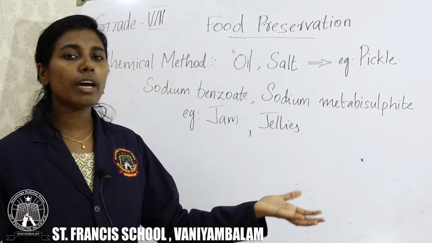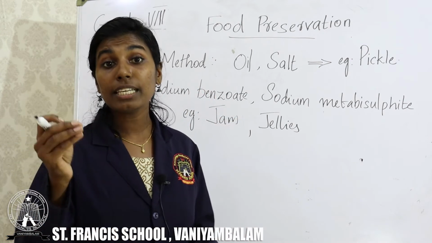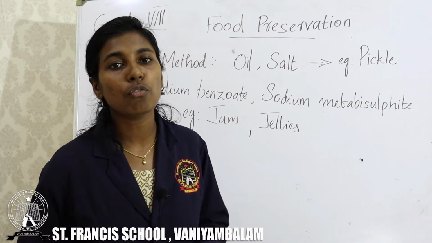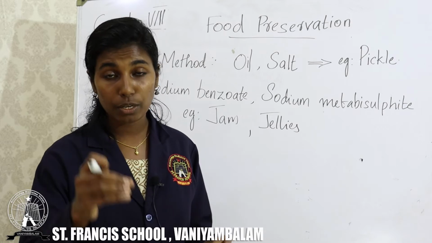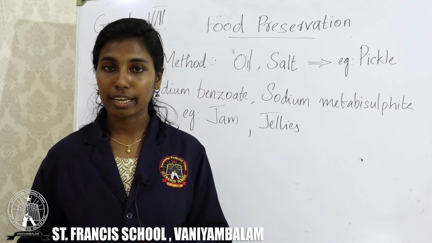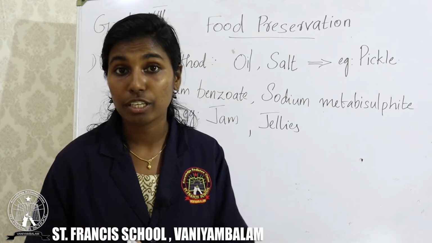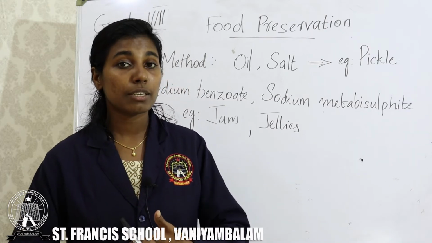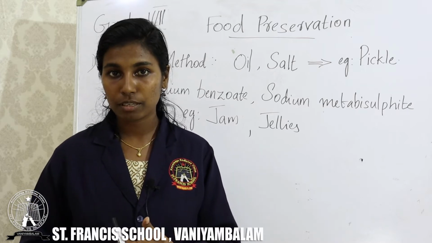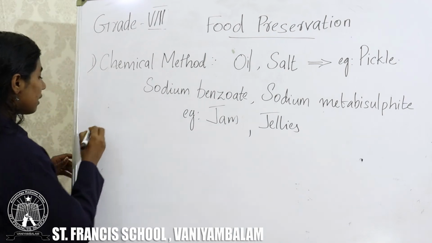Clear? So, what are preservatives? These all are preservatives. Preservatives are the compounds that can be used to check the growth of microorganisms. Or preservatives are the compounds which can be used to prevent the growth of microorganisms. Clear? So, this is the one method which is chemical method, and the second method is